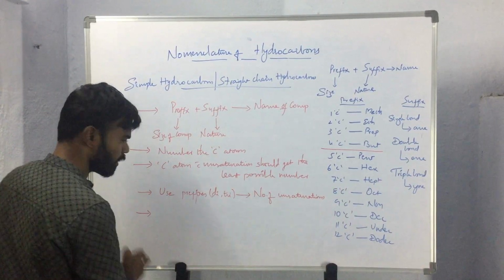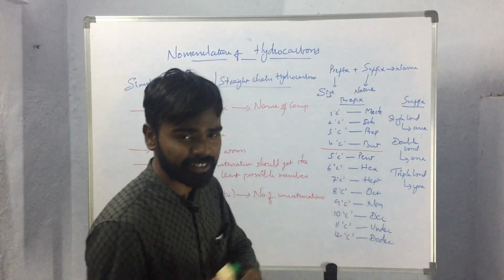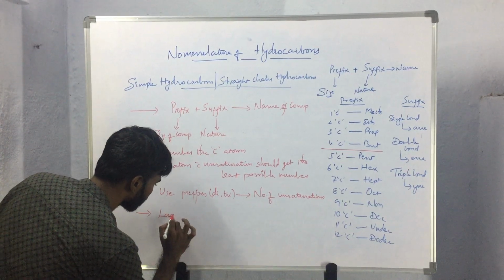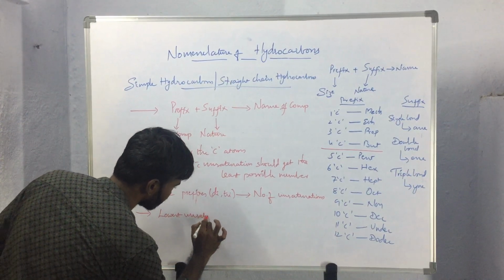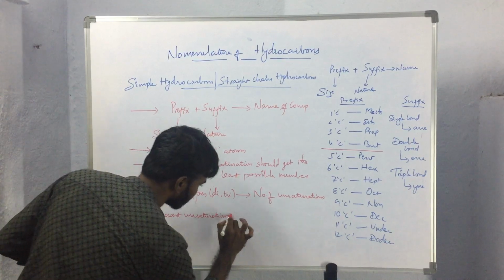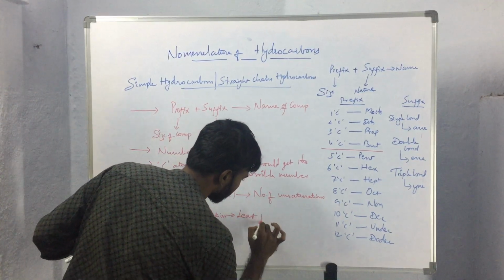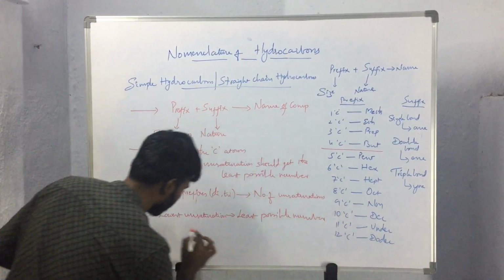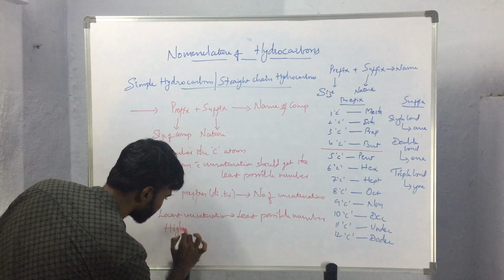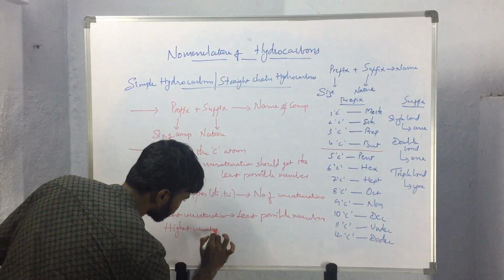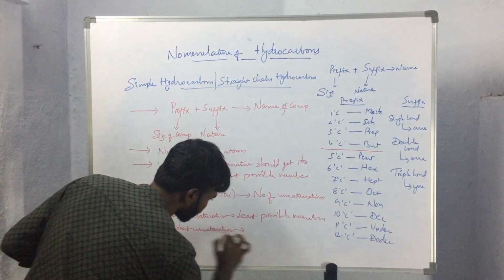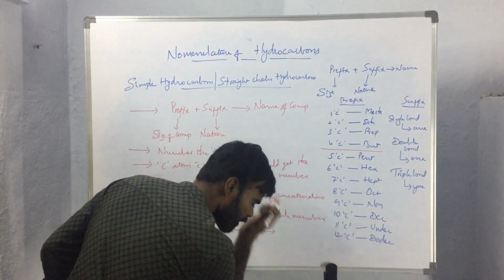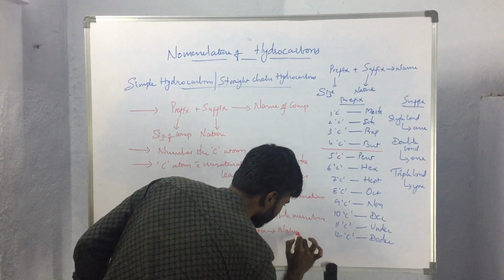Then, in case of combined unsaturations, the lowest unsaturation will get the least possible number, and the highest unsaturation will be the suffix, or we can say it will represent the nature of the compound.